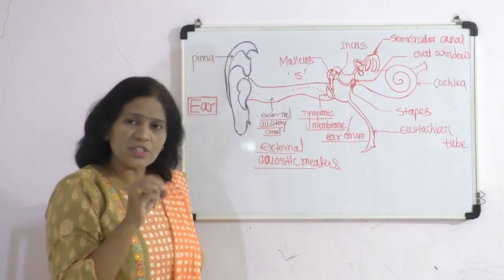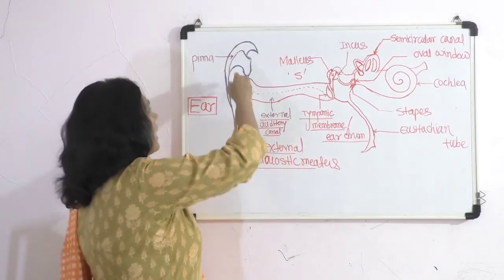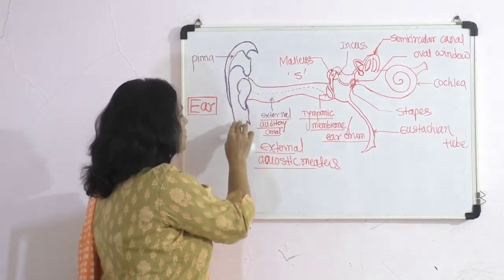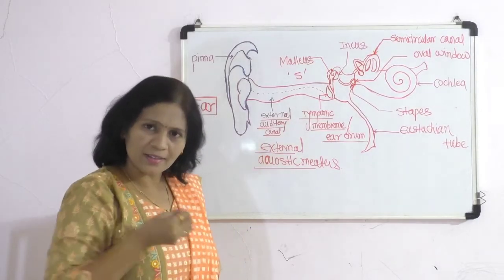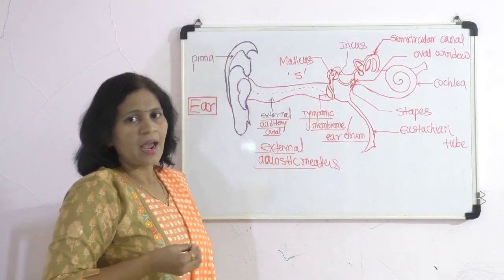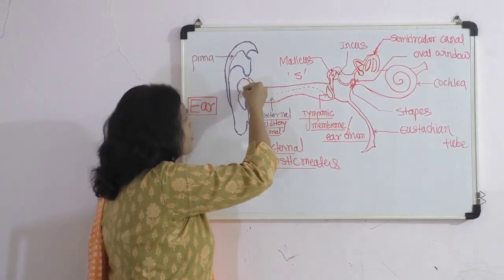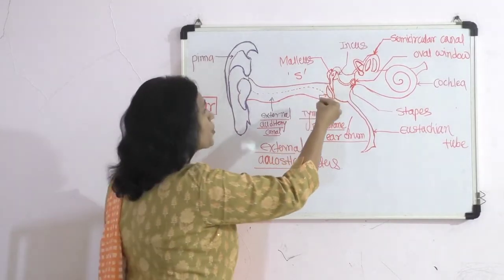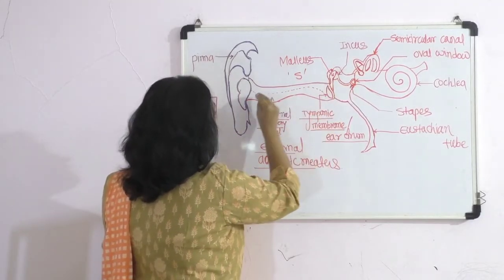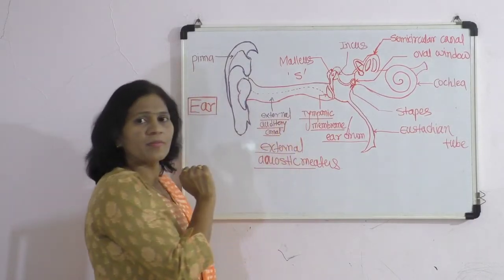So in the external ear, the pinna collects the sound waves, and they are carried to the middle ear through the external auditory canal.